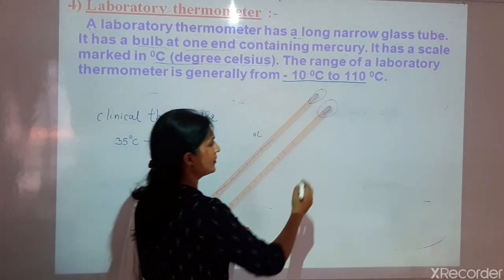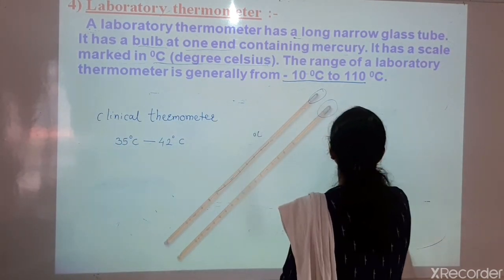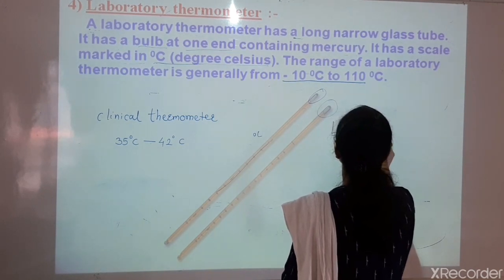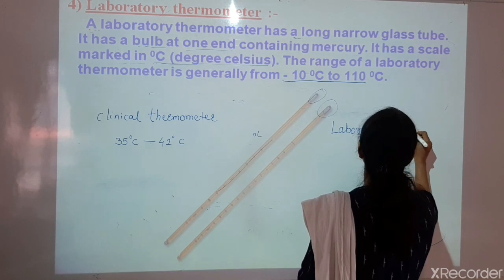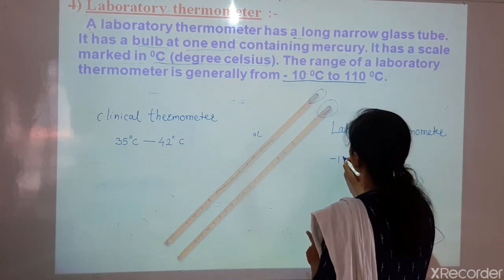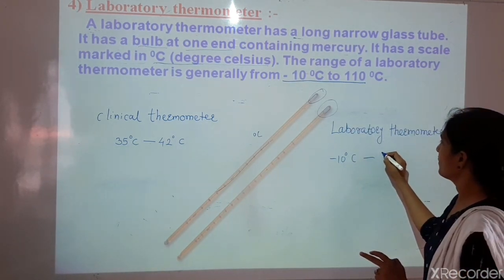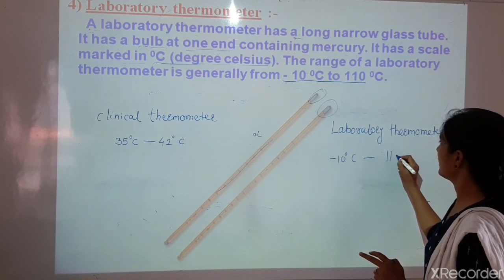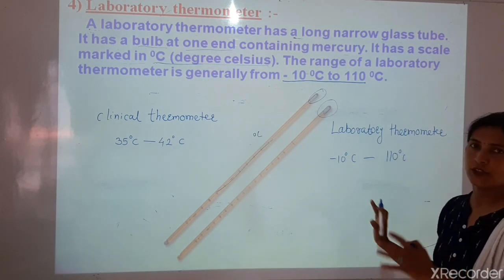But in the laboratory thermometer, the range is -10 degrees Celsius to +110 degrees Celsius. So this is the range difference.